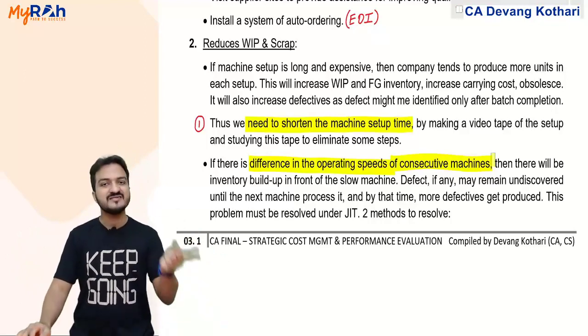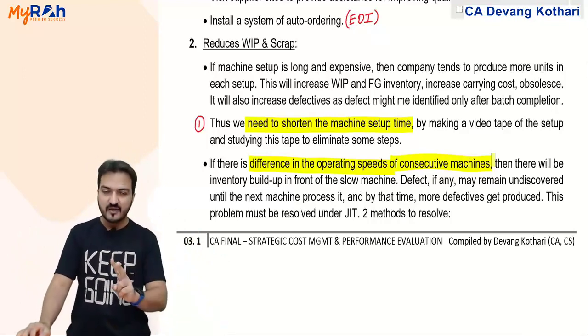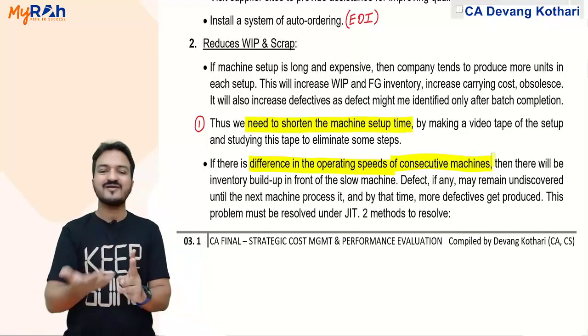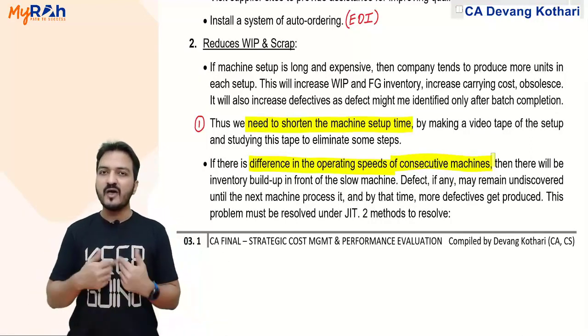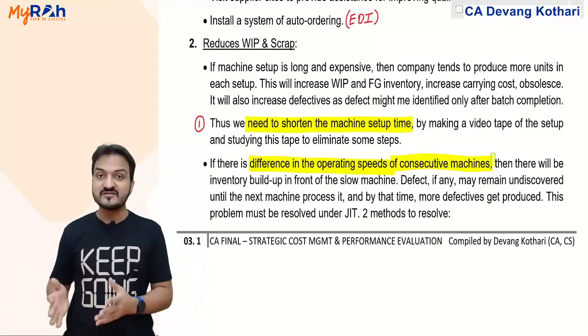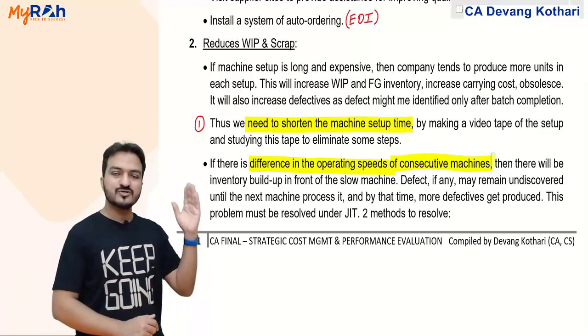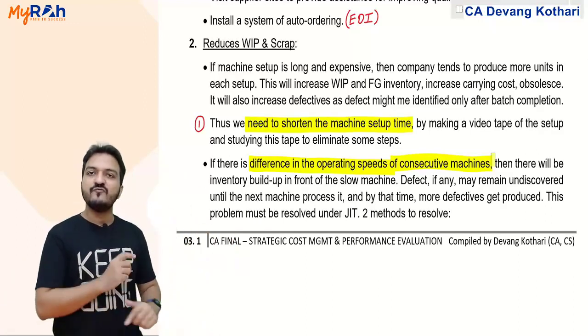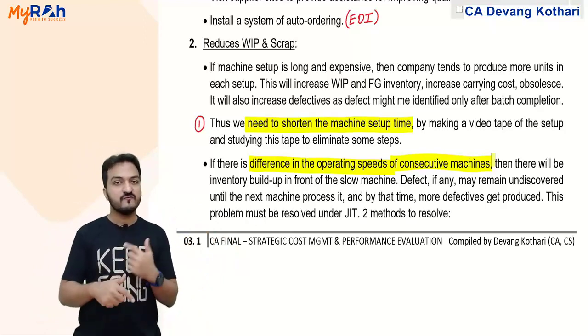Now waiting is another wastage. Plus secondly, because of these units waiting, defect is not identified until process 2 takes the units. By the time process 2 takes the units, process 1 must have produced more defectives. Hence, we need to solve this problem.